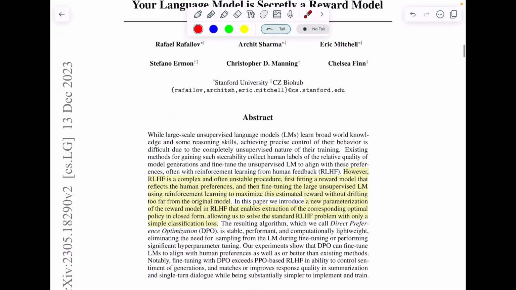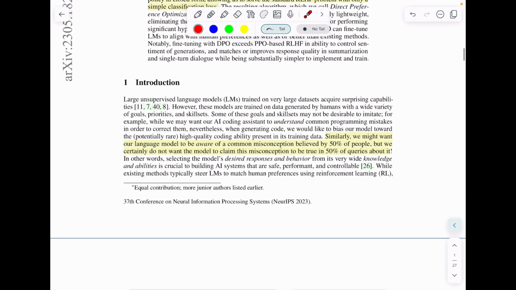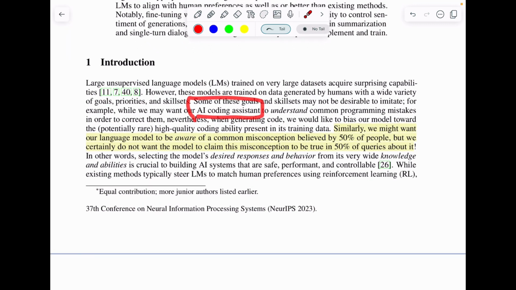In this paper, the authors take a very good example. Let's say you want to train an AI coding assistant to understand common programming mistakes in order to correct them. You train it on a very large dataset, and let's say it is instruction tuned now, and it shows a very high quality of coding abilities.